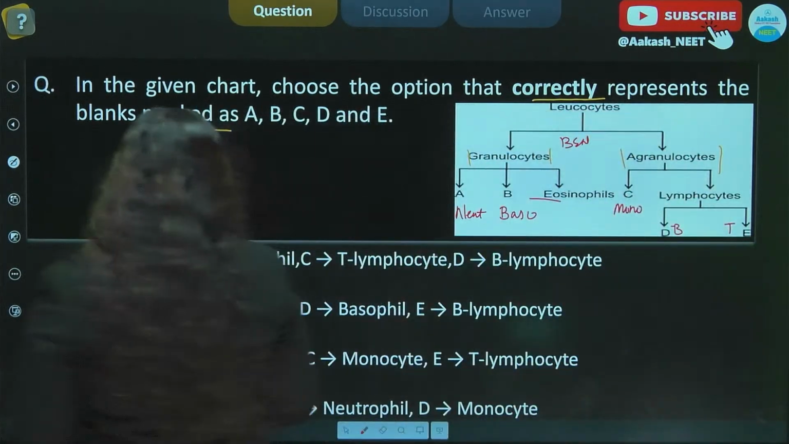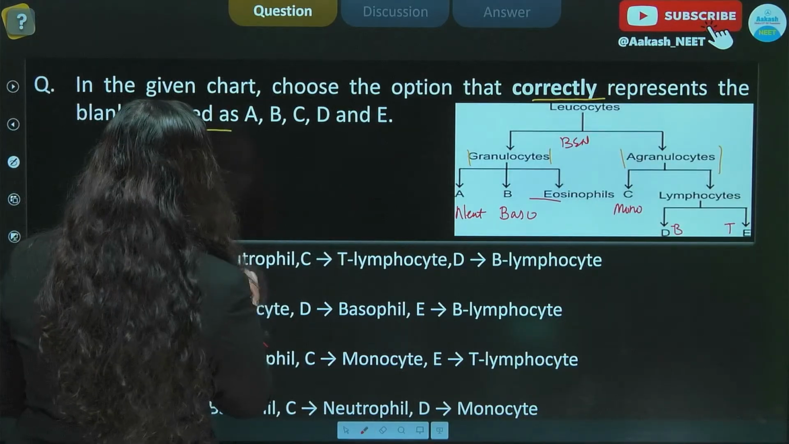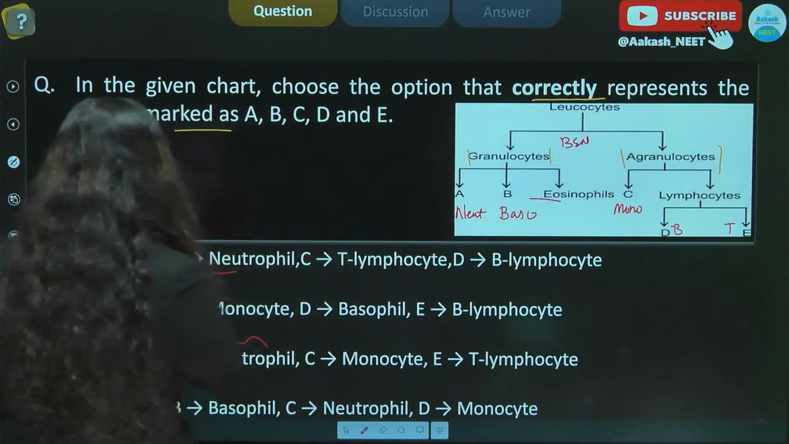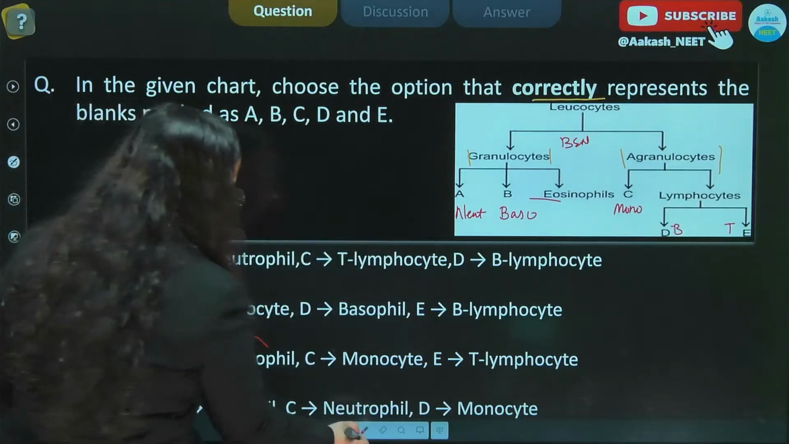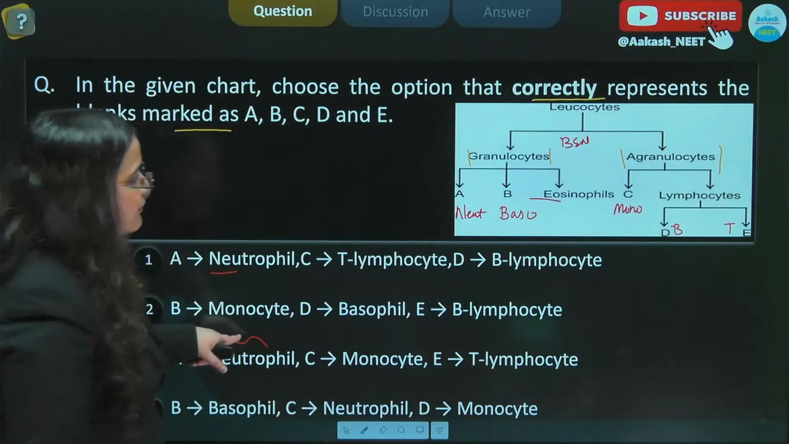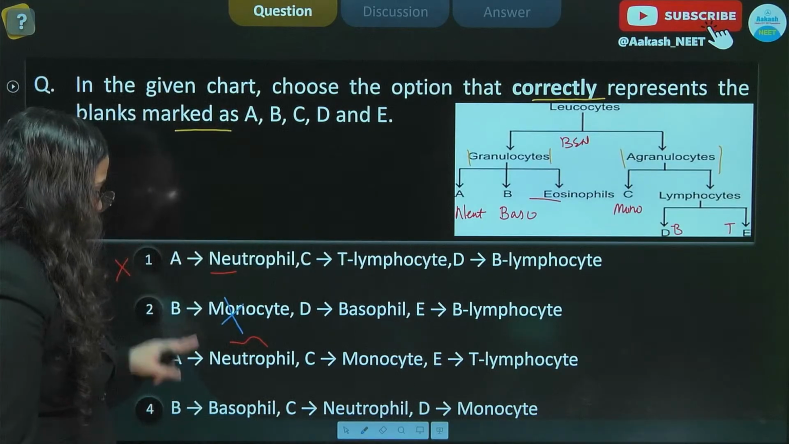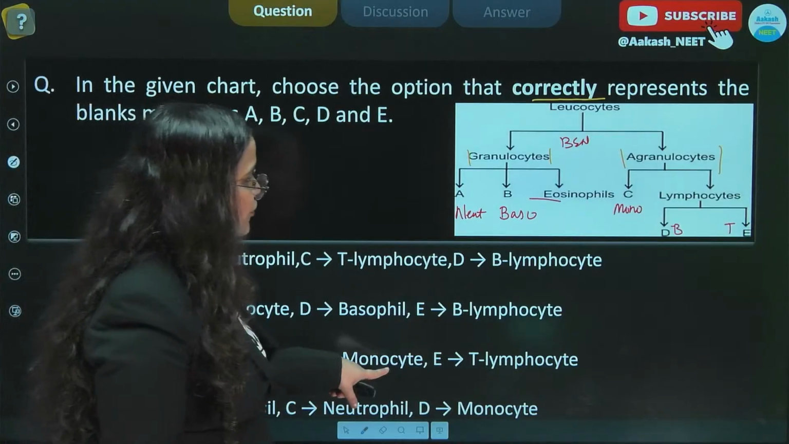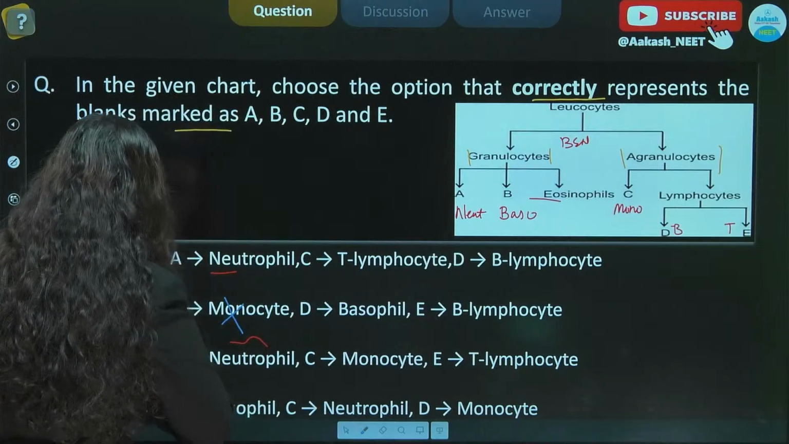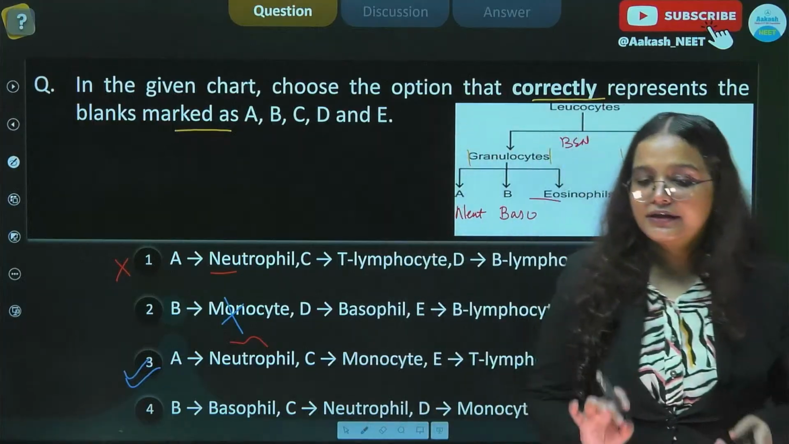All right. So here the correct answer should be A is neutrophil. We can see we have our first option correct. C is given to be T lymphocytes, which is incorrect because C should be monocyte. Therefore, our first option is incorrect. B again is given to be monocyte, which will stand incorrect because monocyte is an agranulocyte. A is given to be neutrophil, C is given to be monocyte, and E is given to be T lymphocyte, as we have figured out. Therefore, the right answer here is option number 3.